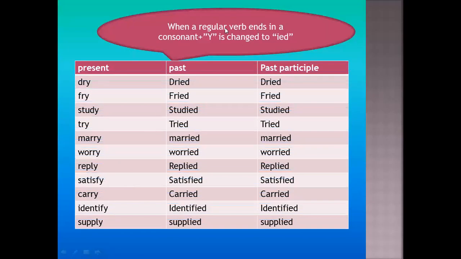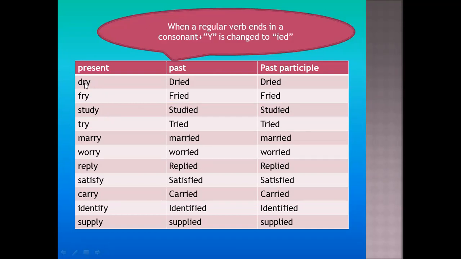When a regular verb ends in a consonant plus y, y is changed to ied. These are also regular verbs, but these regular verbs end with a consonant plus y, r y.